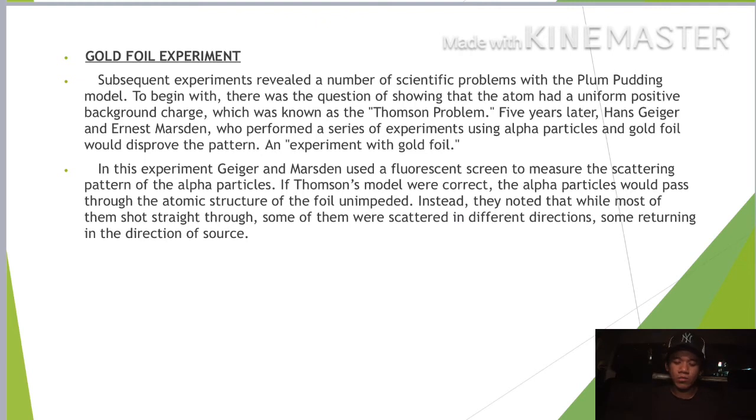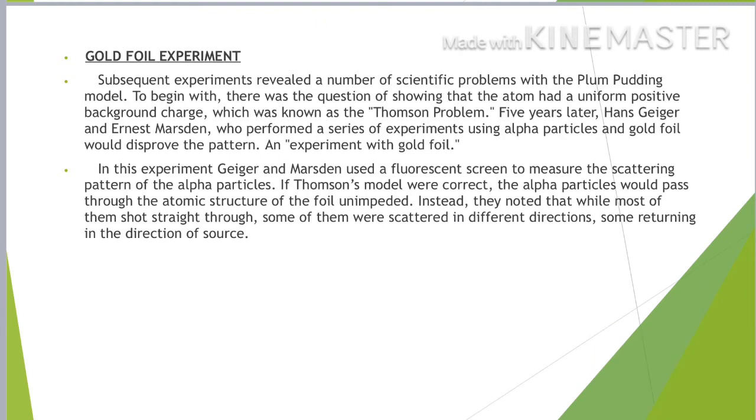If Thomson's model were correct, the alpha particles would pass through the atomic structure of the foil unimpeded. Instead, they note that while most of them shoot straight through, some of them were scattered in different directions, some returning in the direction of the source.